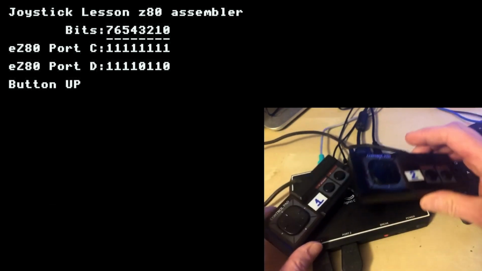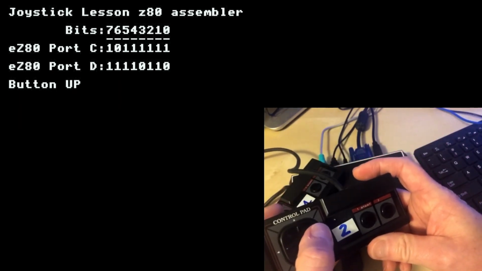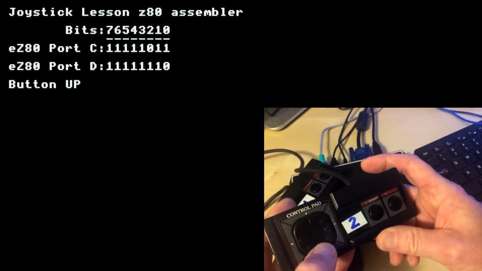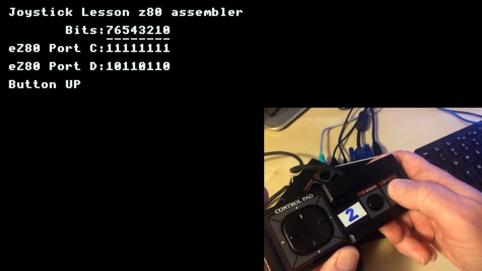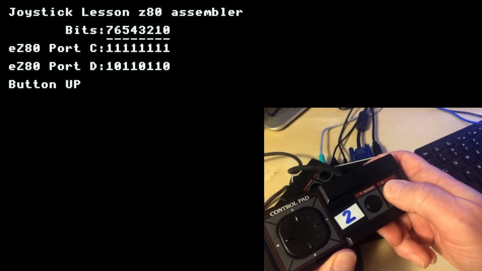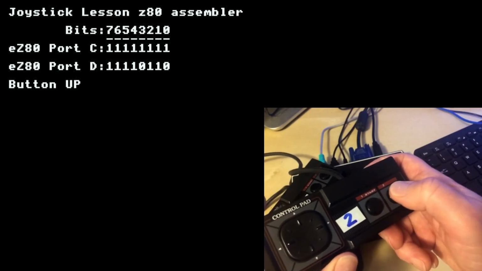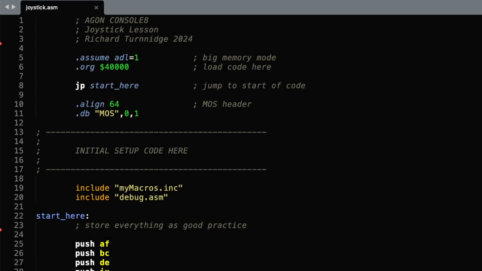If I move on to the second joypad, again the direction buttons change one bit within the port C data. And again the buttons change one bit within the port D that we read. So let's look at how we achieve that.